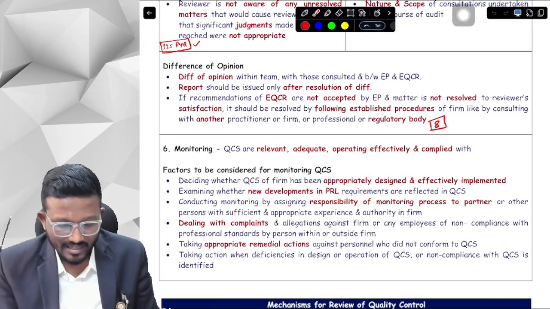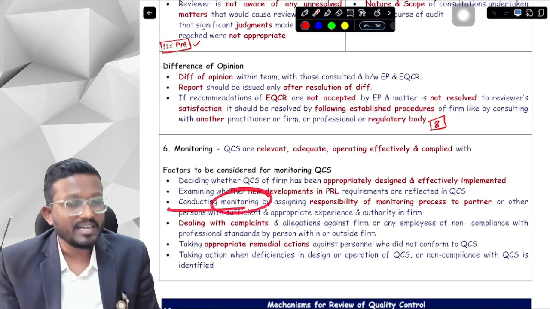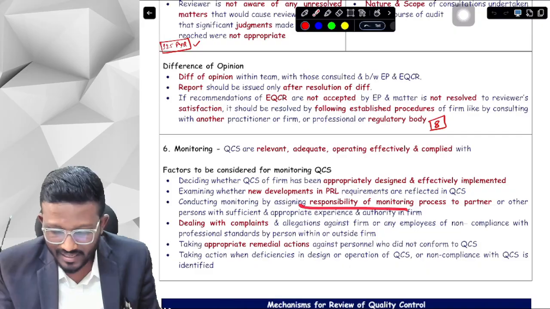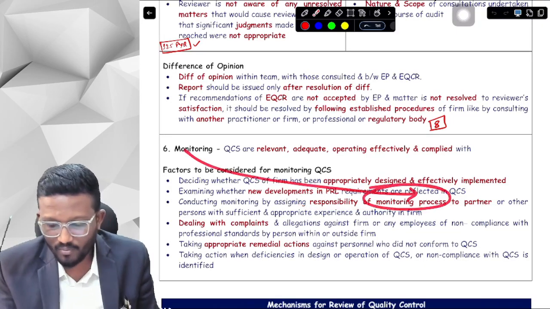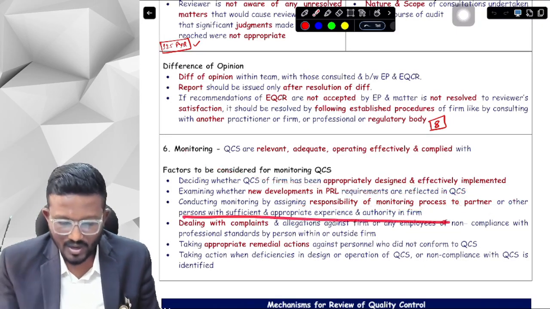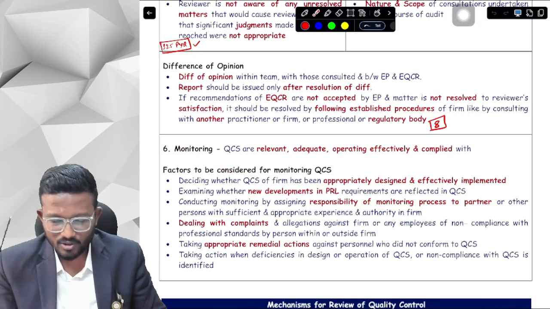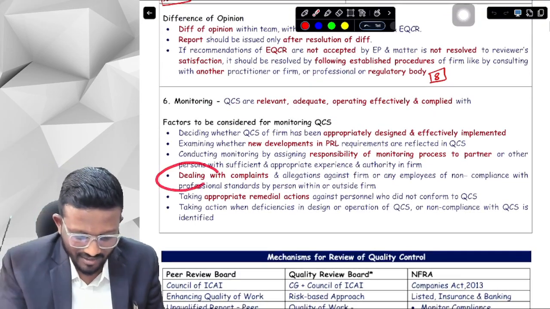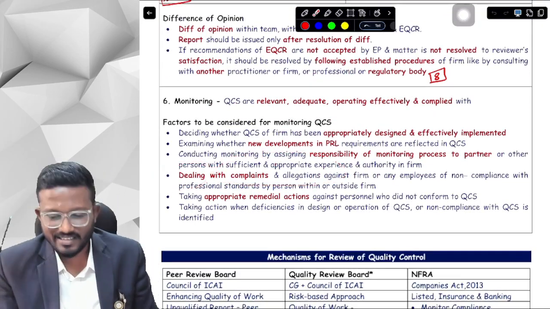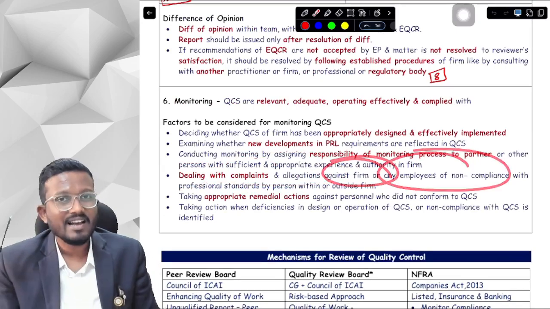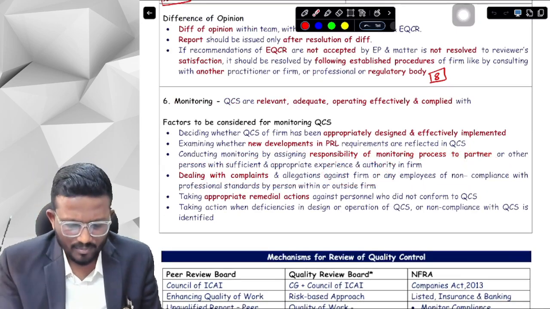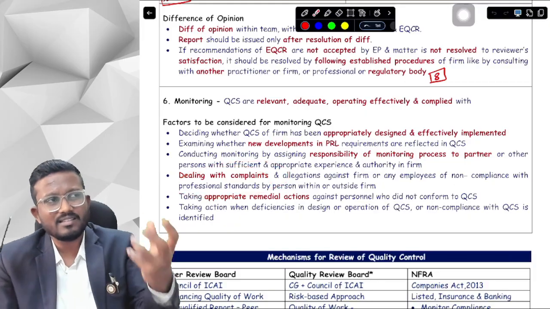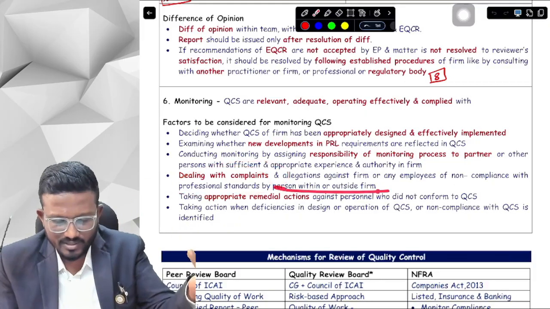We need to conduct monitoring by assigning the responsibility to the partner or any other person who has sufficient appropriate experience and authority. And the engagement partner also has the responsibility to deal with all complaints and allegations, whether from within the firm or outside, that we are not complying with professional standards.